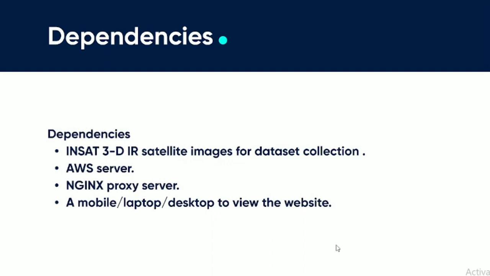Talking about the dependencies, our website is very budget friendly. It's a free website. Anyone with access to a mobile, a laptop, a desktop or the net can view this website. What we need is basically the satellite images captured by INSAT-3D, and this website will be hosted using an AWS server. So it can be seen that our project is economically friendly as well.